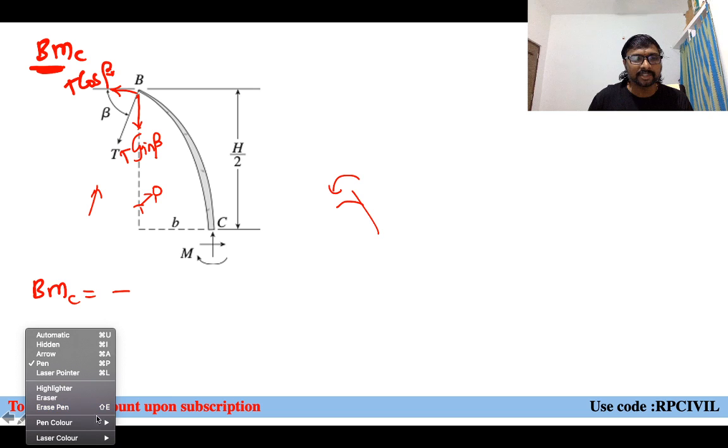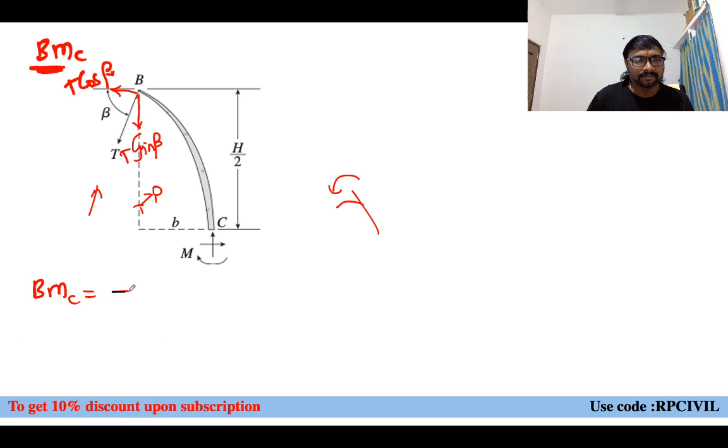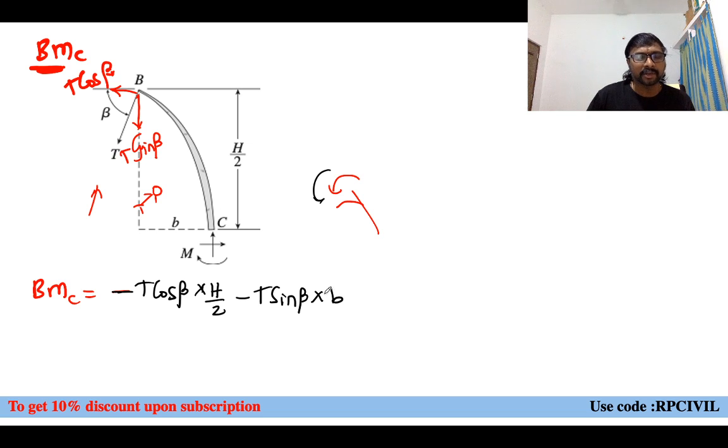So minus, how much will it be? Minus T cos beta, bending moment about this midpoint C, minus T cos beta into this distance, H by 2, half of the bow length. And this T sin beta, what is it doing about point C? It is also creating the same hogging moment, so that also we take as negative. Minus T sin beta into the distance between T sin beta and point C, which is small b, the draw length.